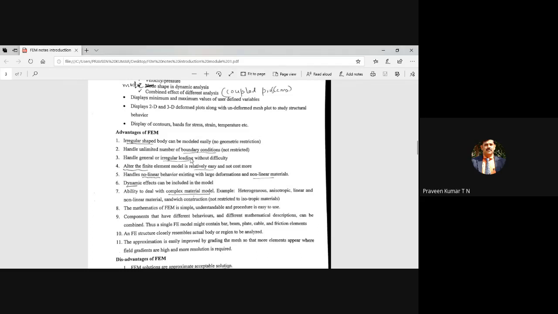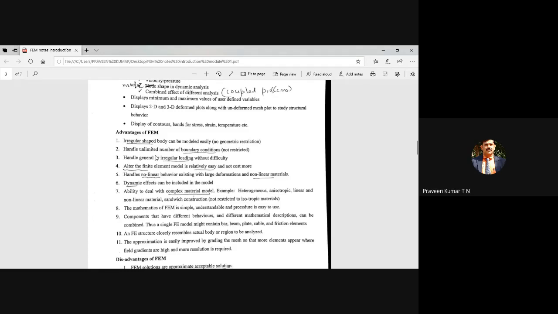Finally, the students initially have some curiosity and some doubt, but they have scored well. Now the advantages: it can be used for more complex bodies with respect to geometry. Second, complex boundary conditions. Even irregular loading: as per your syllabus you may be doing only point load and uniformly distributed load, but it can be used for uniformly varying load also. It can be used for totally irregular loading also.